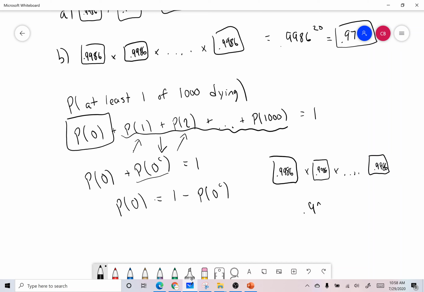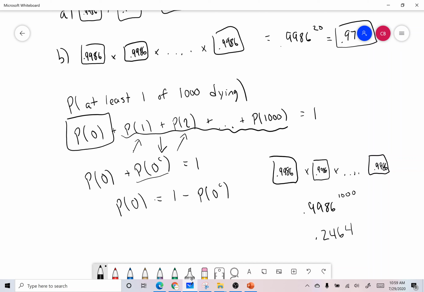So this is 0.9986 to the 1,000, which is 0.2464. So the probability that everybody lives is a 24.6% chance.